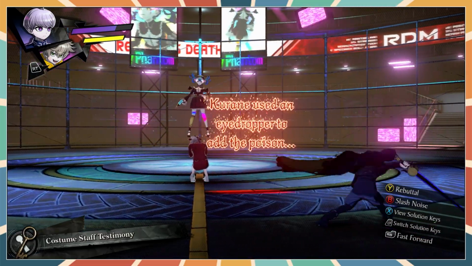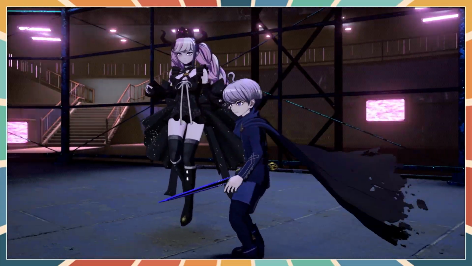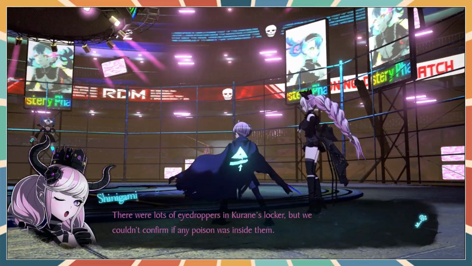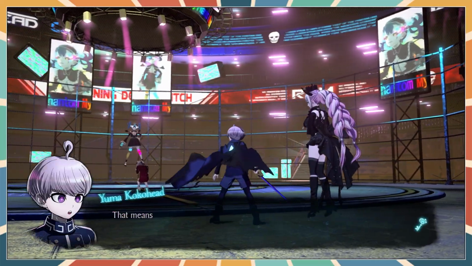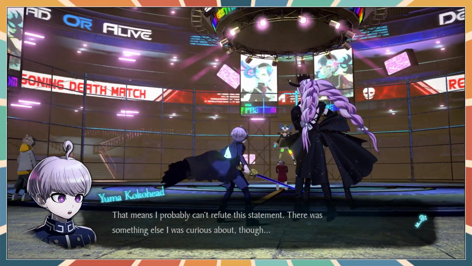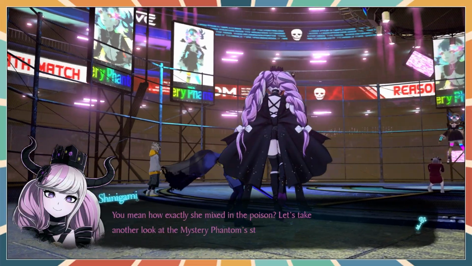No, she didn't, but not with that evidence. There are a lot of eyedroppers in Kurane's locker, but we couldn't confirm if any poison was inside them. In that case, that means I probably can't refute this statement. There was something else I was curious about, though. You mean how exactly she mixed in the poison? Let's take another look at the Mystery Phantom's statement.